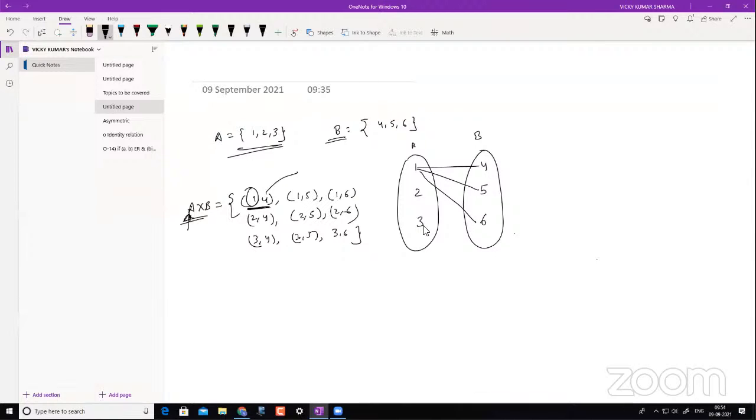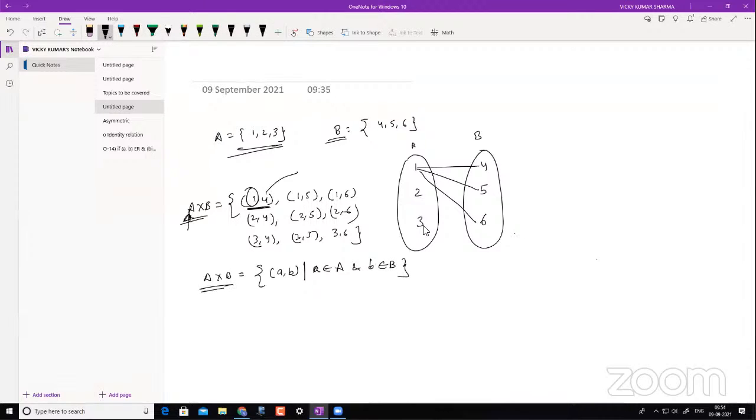Having known this, I can say that A cross B is nothing but a set of pairs (a, b) where a belongs to set A and b belongs to set B. This is something I can write.